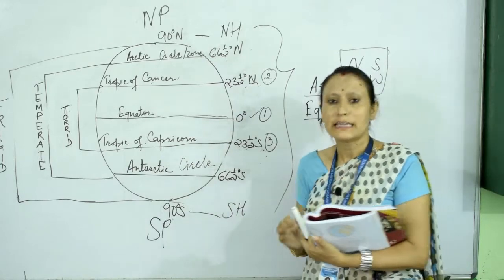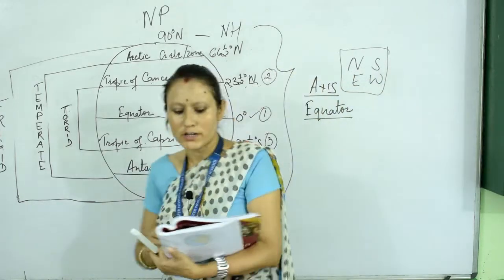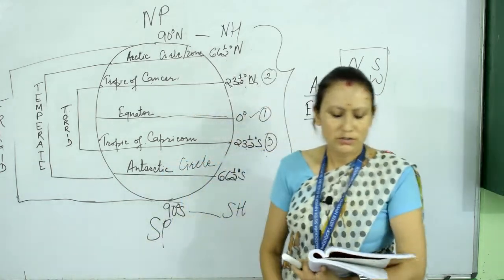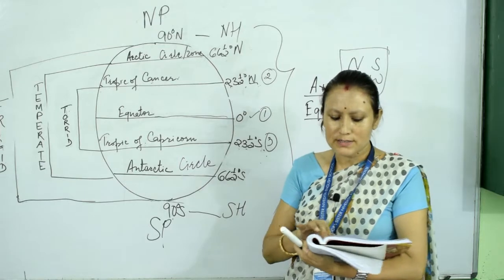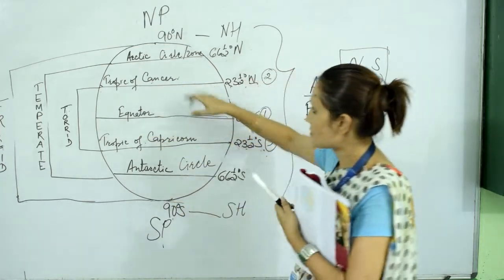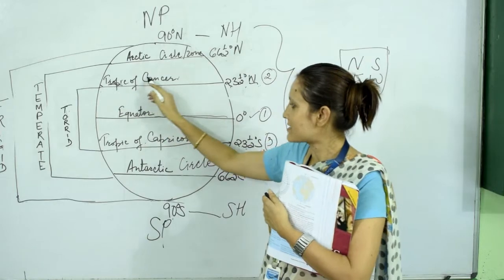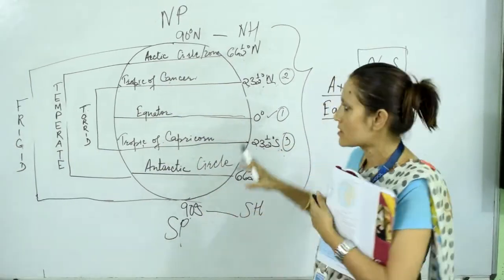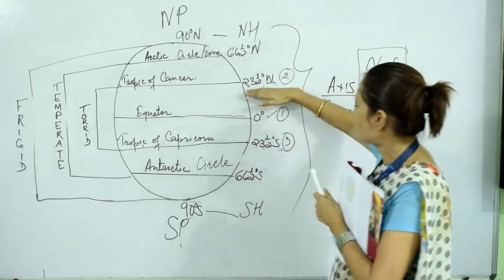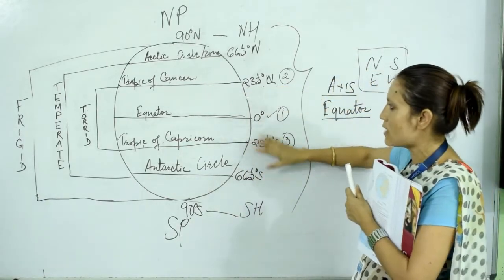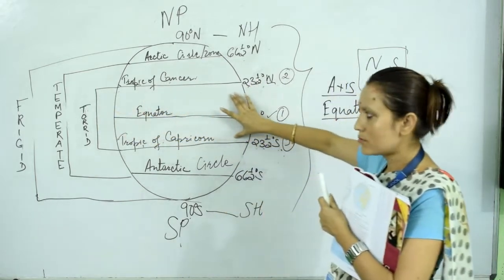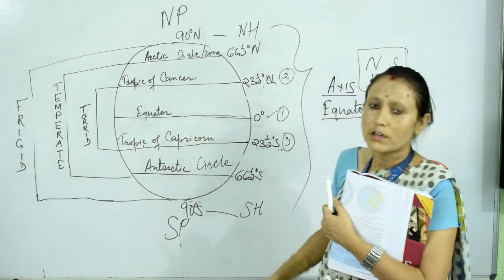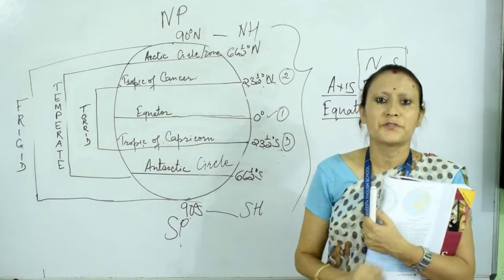The first one is the torrid zone. It is here in your book also. This zone between the tropics is called the torrid zone. Tropics means the Tropic of Cancer and the Tropic of Capricorn. The zone means area, regions. So the areas between 23.5 degrees north to 23.5 degrees south, these areas are the torrid zone. Understood?